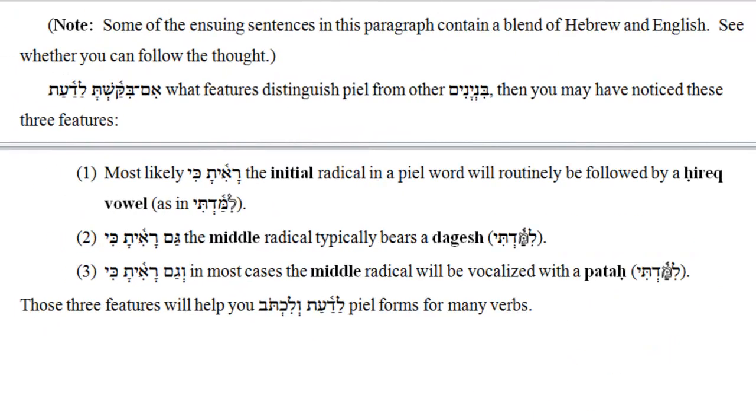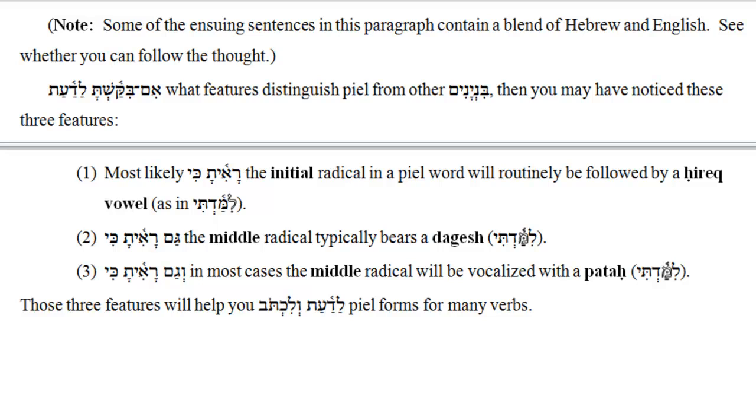These final 3 points will help you recognize and generate PL forms. Incidentally, some Hebrew has been mixed into the explanation. See if you can follow the thought. Im bikashta lada'at, what features distinguish PL from other binyanim? then you may have noticed these three features.